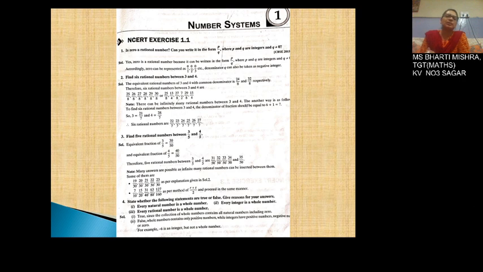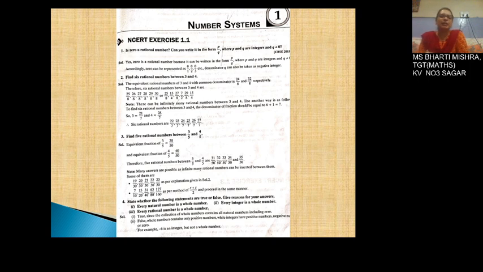The first question comes to be, is 0 a rational number? Can you write it in the form of P upon Q, where P and Q are integers and Q is not equal to 0?